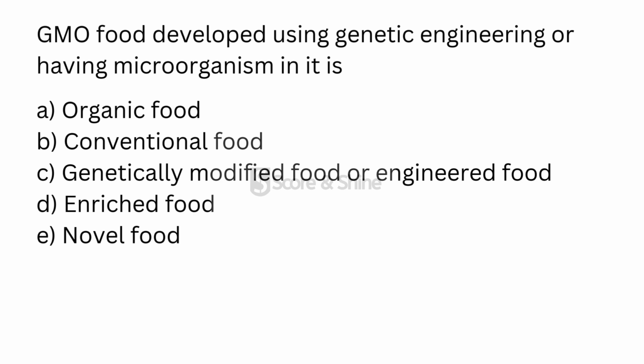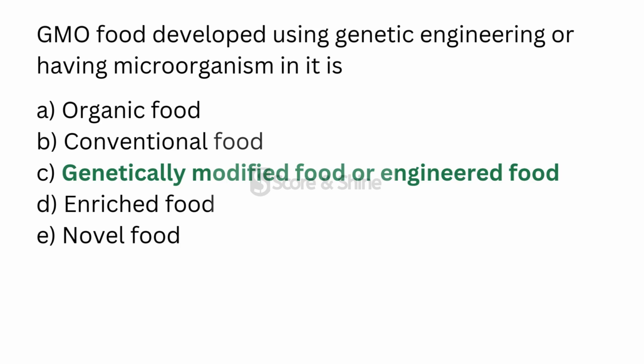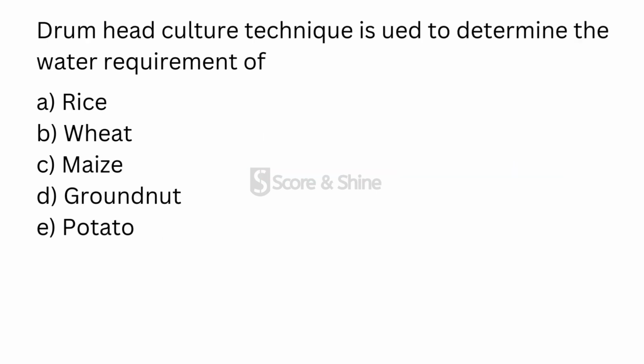Moving to the next one, GMO foods developed using genetic engineering or having a modified organism in it is, and the answer is genetically modified food or engineered food. And the next question, drumhead culture technique is used to determine the water requirement of, and the answer is rice. So drumhead culture in rice is used for assessing crop evapotranspiration, percolation, effective and ineffective rainfall of a rice crop simultaneously in field conditions, and this will help to analyze the water requirement.